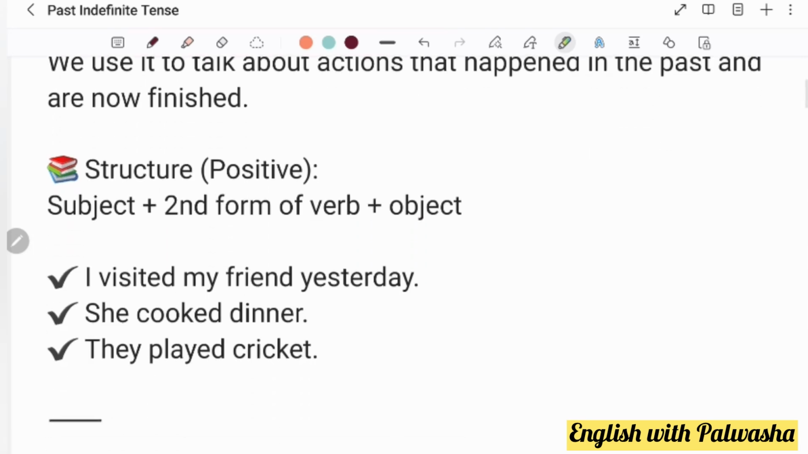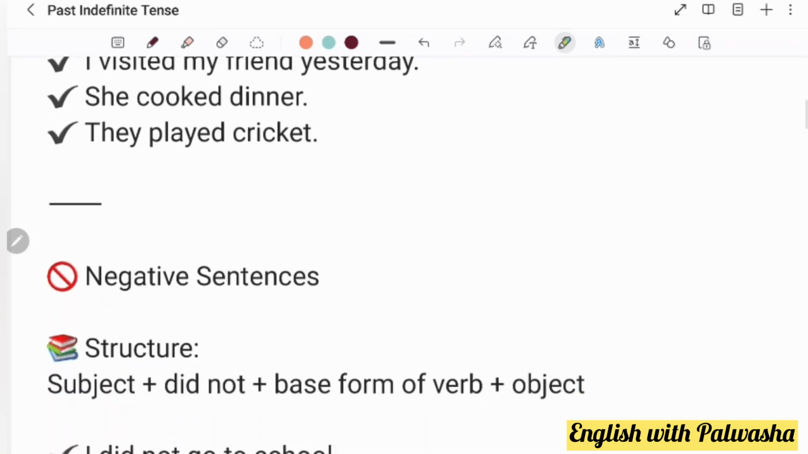Now let's take a look at some example sentences. I visited my friend yesterday. Here, because it's a past tense, so we made visited, कि मैंने अपने फ्रेंड को विजिट किया था, कल मैं गई थी उसके घर. She cooked dinner, she has already cooked it already, and now we are eating it, or maybe we have eaten already. So she cooked dinner. She cooked a delicious dinner yesterday. We can also complete that like this. They played cricket. We can ask somebody, what have you done today? So we played cricket and we had so much fun, something which is already done.